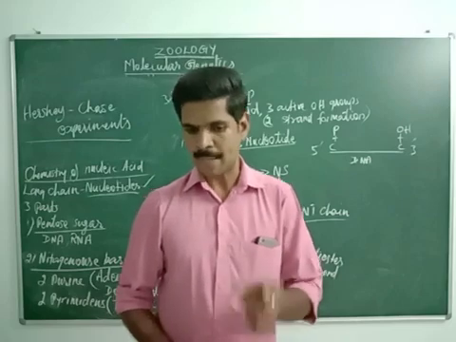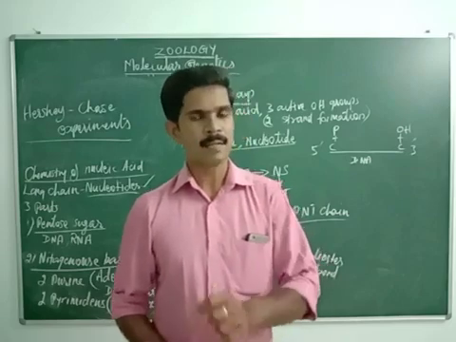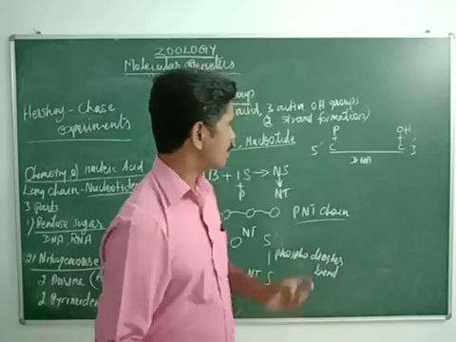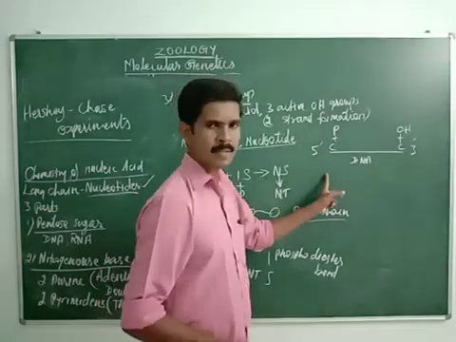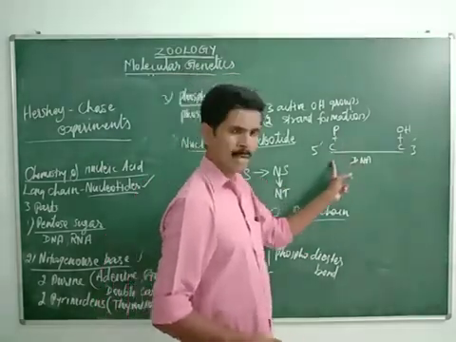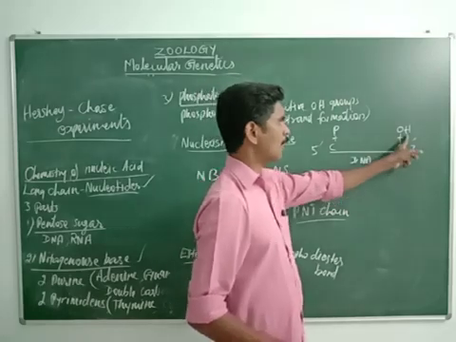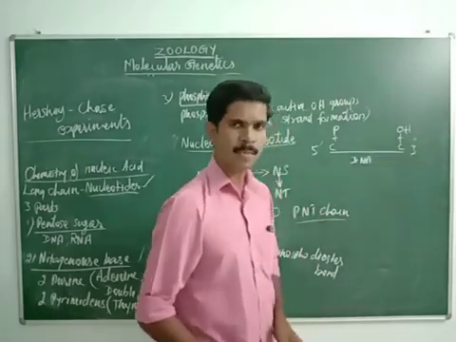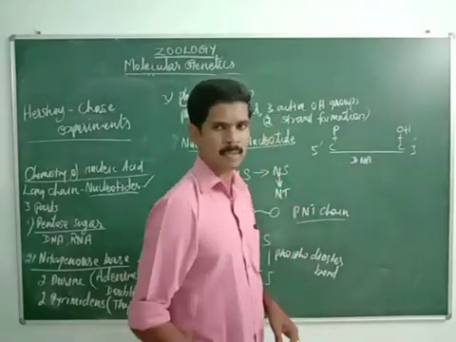One end is called the 5 symbol end and the second end is called the 3 symbol end. In the 5 symbol end, one phosphate group is added, and in the 3 symbol end, one hydroxyl group or OH group is added. It is in the DNA molecule.